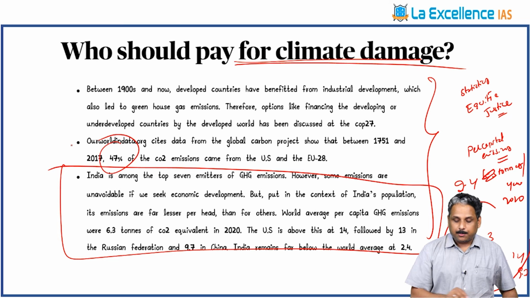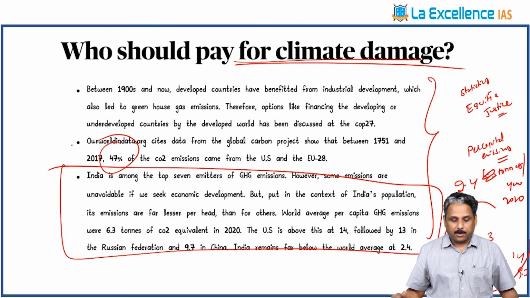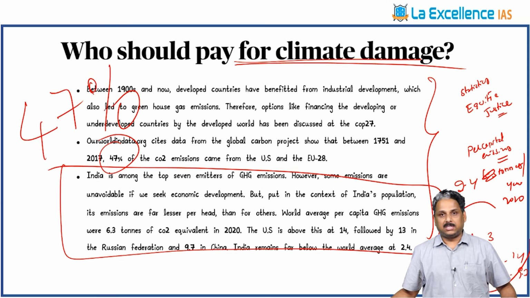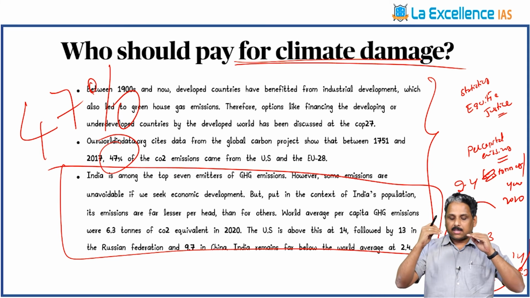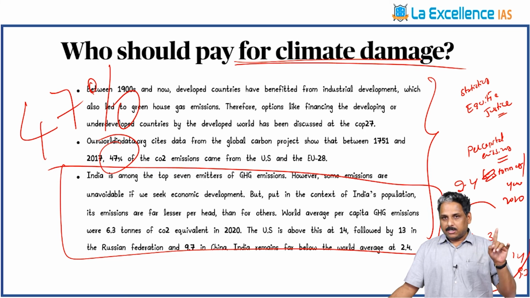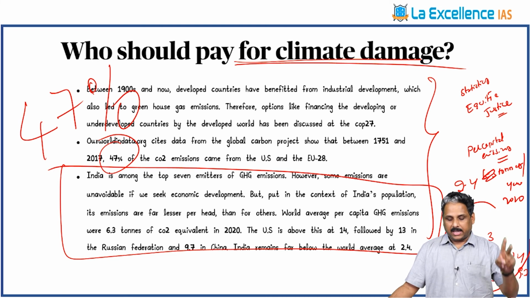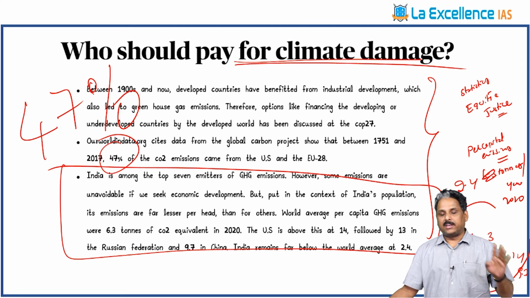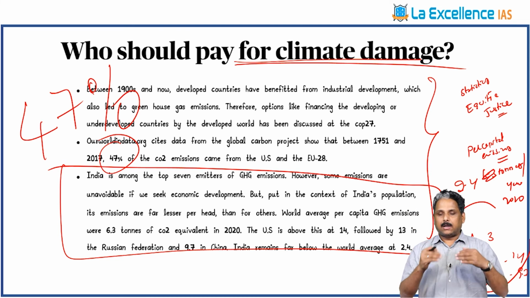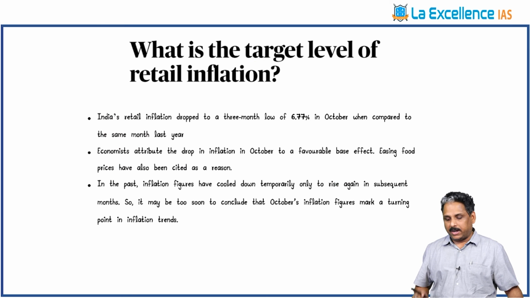And US and European Union are responsible for close to half of the global emissions, that is 47%. These 2 points are very clear for you. So remember, India's per capita emissions are 2.4, global average per capita is 6.3, and then coming to USA it is 14, 13 for Russian Federation, 9.7 for China. Remember this data to enrich your answer for a +1 advantage.